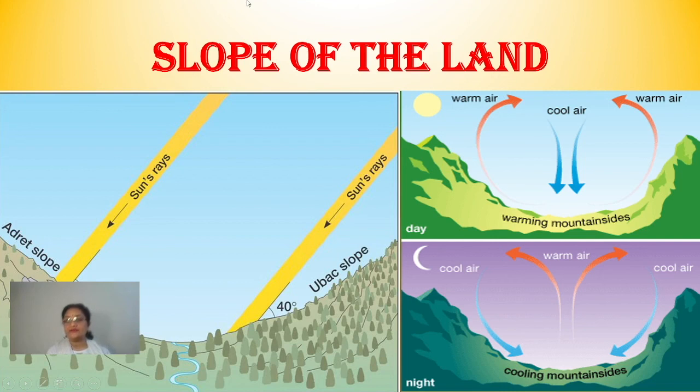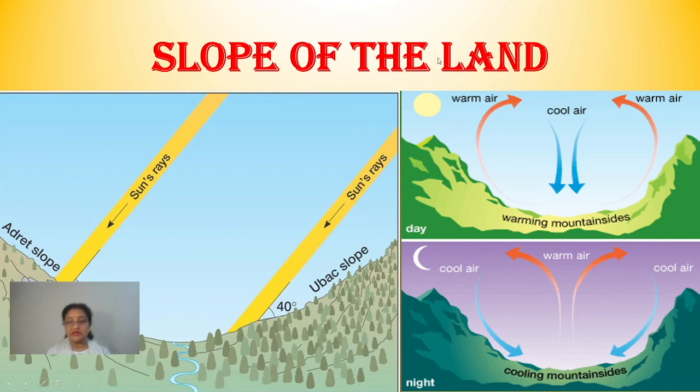Suppose the cool air along the slope of the mountains, because the air gets cool, it always subsides. Always it settles down, right? So along the slopes of the mountains, the cool air always starts moving down along the slope. So where does it reach? It reaches the valley region. Okay, in this part.